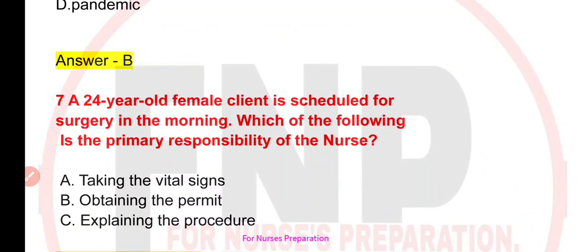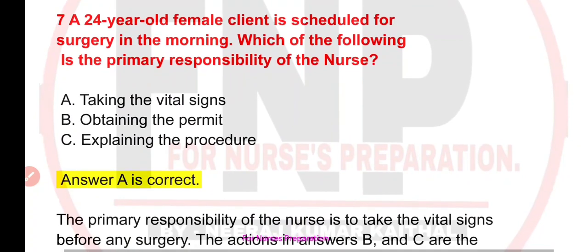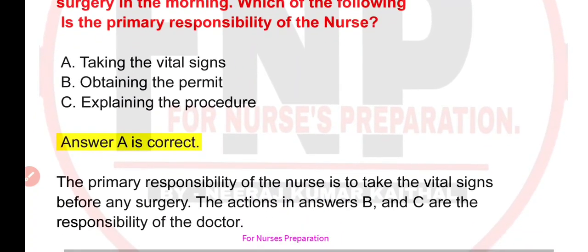Next question is, a 24-year-old female client is scheduled for surgery in the morning. Which of the following is the primary responsibility of the nurse? Your options are A. taking the vital signs, B. obtaining the permit, or C. explaining the procedure. Correct option is option A, that is taking the vital signs.